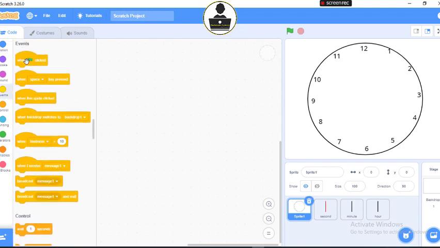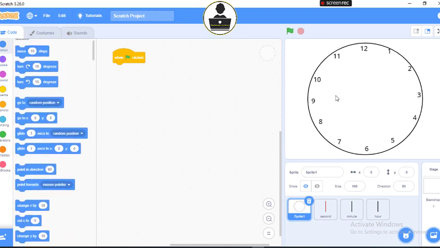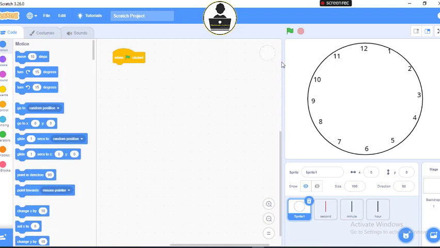Let's use this flag. This 'when green flag clicked' means that whenever I click this flag, my sprite should start to perform the action. So I'm going to drag out this flag and drop it here. Then I want, whenever I click this flag, my clock face to go to the midpoint of the screen and stand. So I will set this go to X and Y,